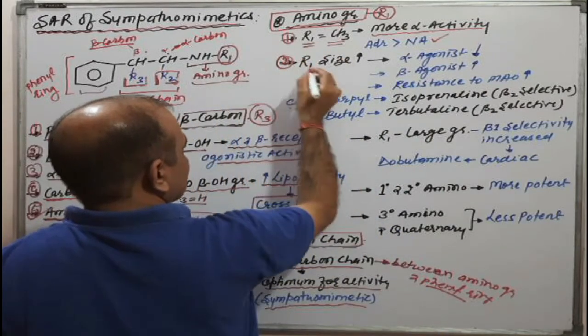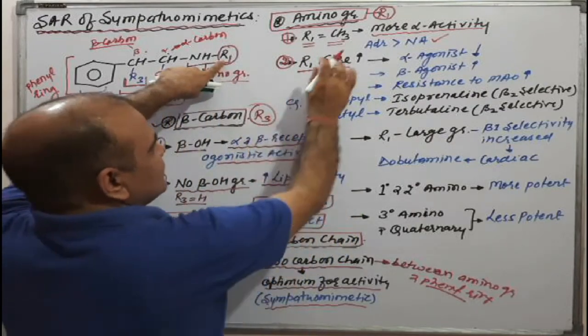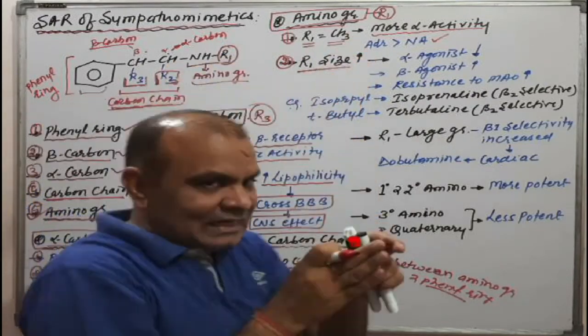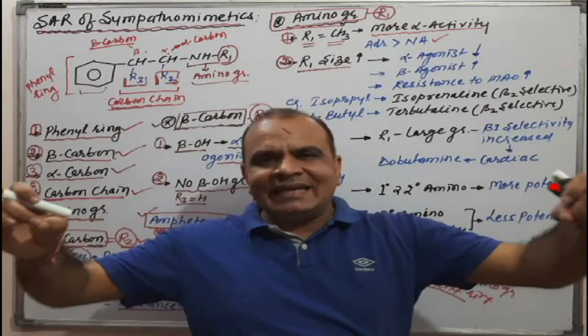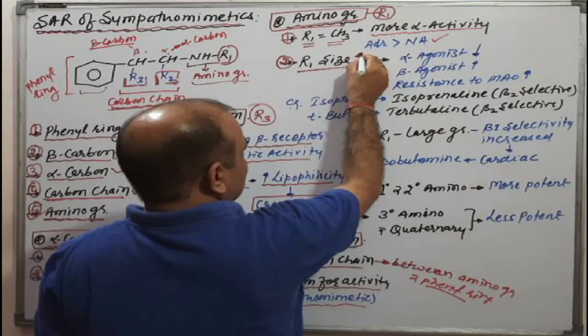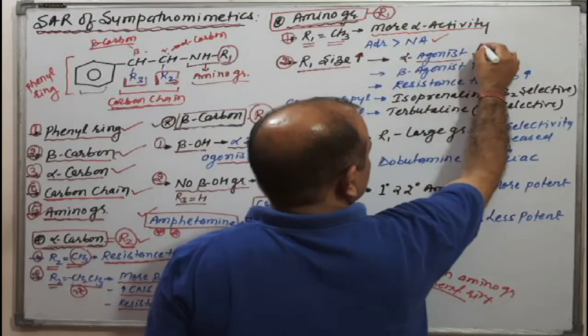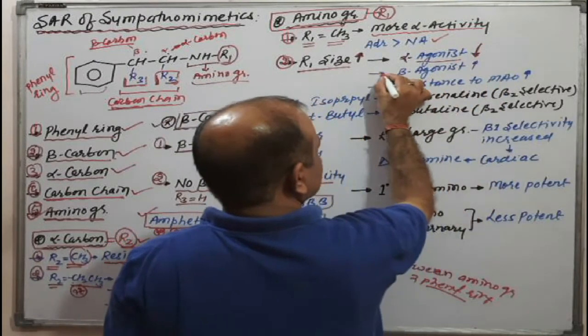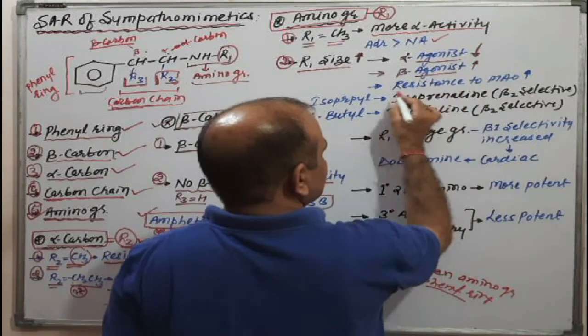Second point: if the R1 size is increased, meaning the methyl group is increased in size and the carbon chain increases, then alpha agonistic activity decreases, at the same time beta agonistic activity increases.